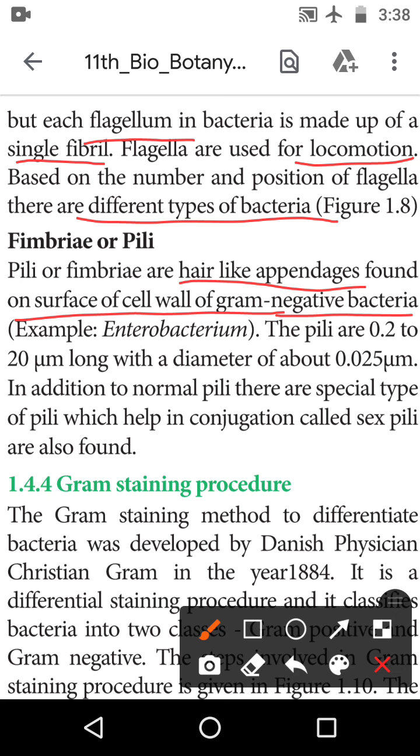Example, Enterobacterium. The pili are 0.2 to 20 μm long with a diameter of about 0.025 μm. In addition to the normal pili, there is a special type of pili which helps in conjugation, called the sex pili.